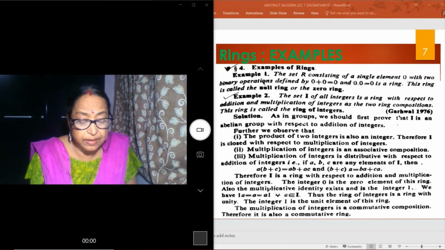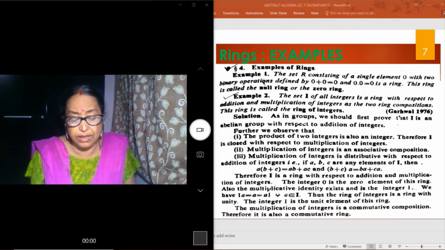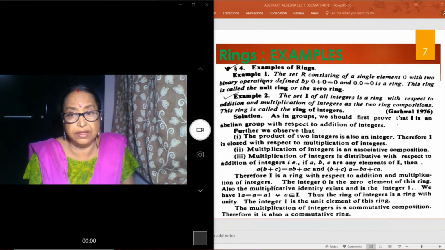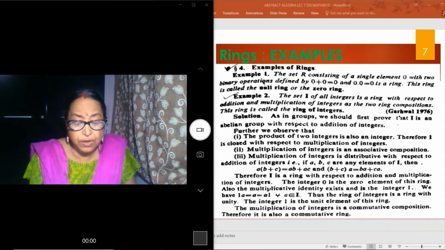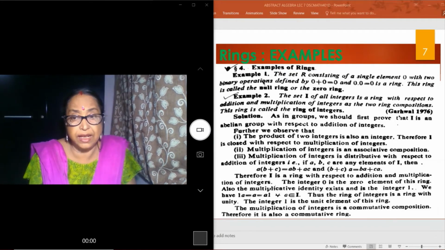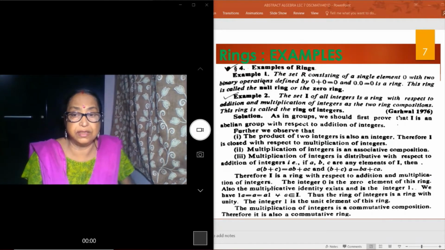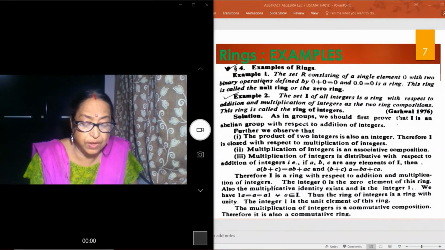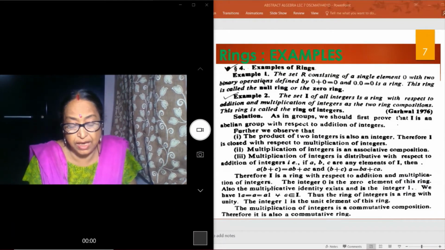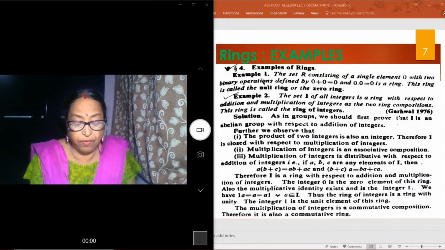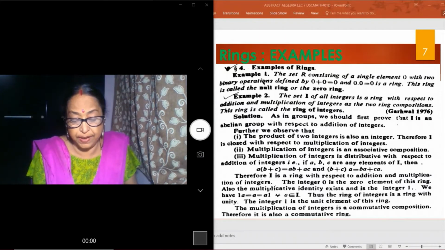This ring is called the null ring or the zero ring.